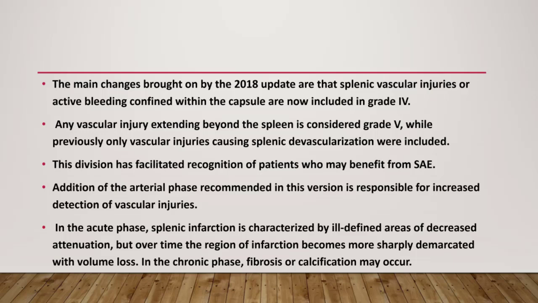Addition of the arterial phase recommended in this version is responsible for increased detection of vascular injuries. In the acute phase, splenic infarction will be seen as an ill-defined area of decreased attenuation, but over time, the region of infarction becomes more sharply demarcated with volume loss. In the chronic phase, fibrosis or calcification may occur.